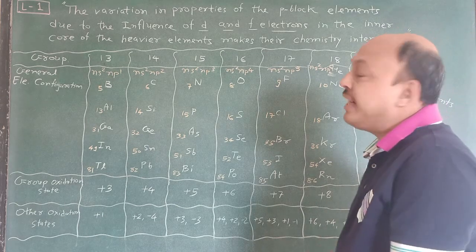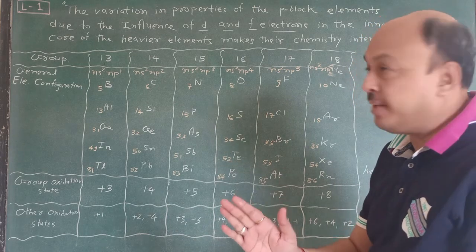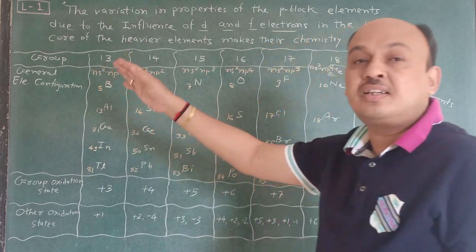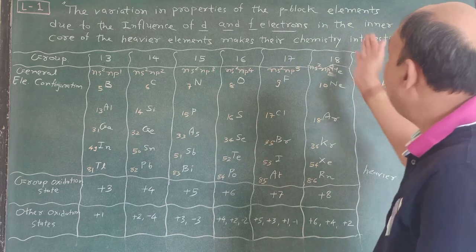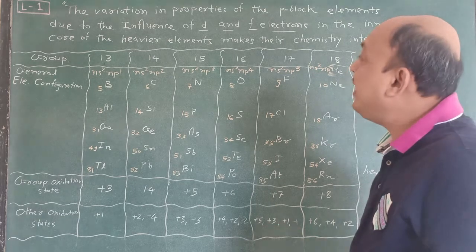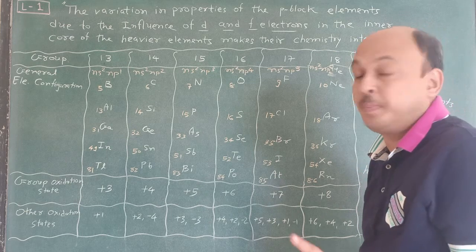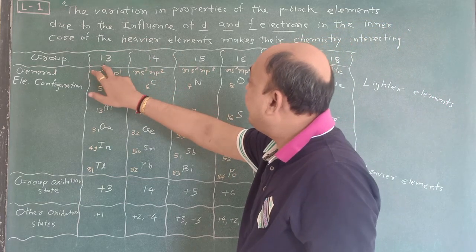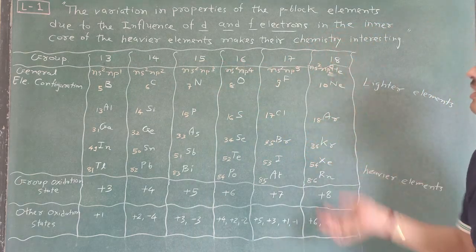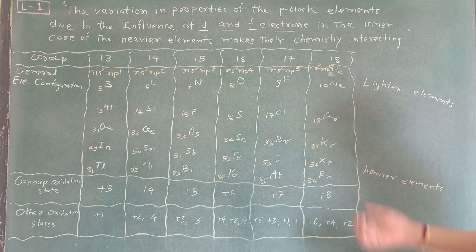So here is a very important chapter. In the periodic table, you know very well the left side and right side. On the left side we deal with S block elements, and on the right side is the P block, in which we ask how many P block elements there are. Let us explain on the basis of groups. Here group 13, group 14, group 15, group 16, group 17 and group 18 are written. You have to remember these group numbers.